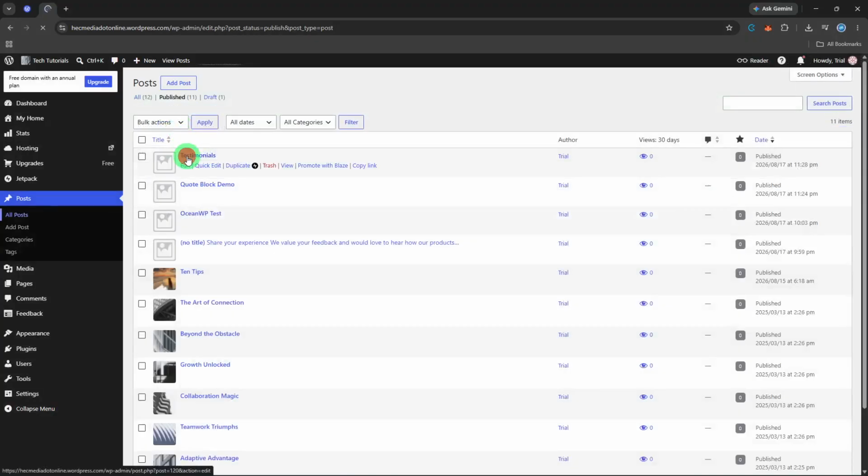While you're in the draft list, hover over a draft and click Quick Edit. Change the title from something useless like New Post to a real title, like How to Create a WordPress Blog Page. Tick a category and add a tag if you use tags for your workflow. Click Update. Clear titles are what make the search box and the draft filter genuinely useful later.